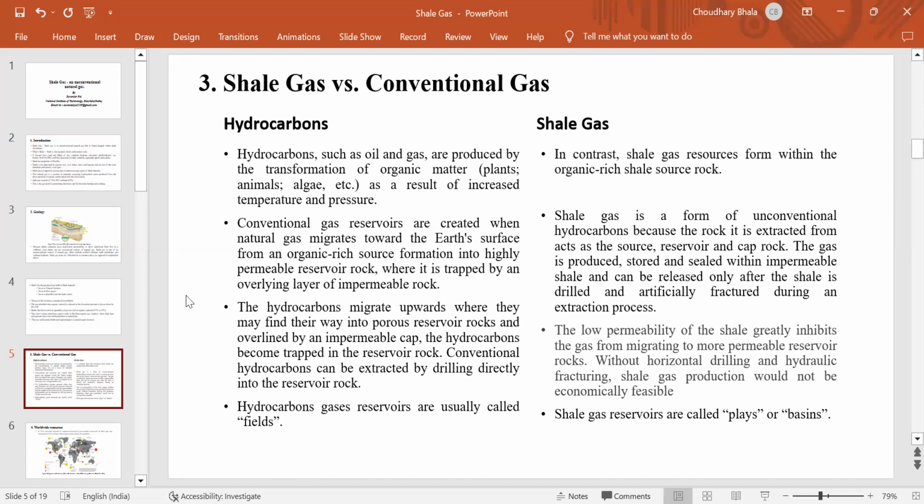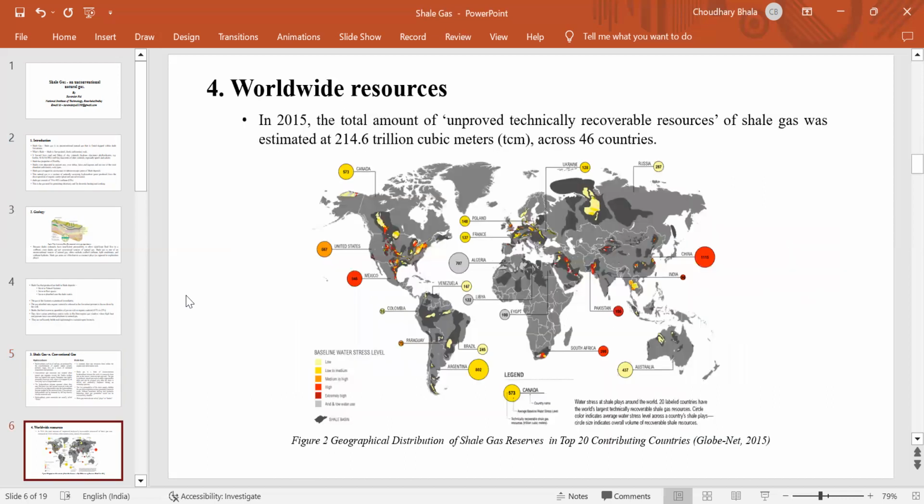Shale gas production would not be economically feasible. Hydrocarbon gas reservoirs are usually called fields, but shale gas reservoirs are called basins. Worldwide reservoir resources: in 2015, the total amount of unproved technically recoverable reservoir of shale gas was estimated to be 240.6 trillion cubic meters across 46 countries. Here we can see that worldwide, China has the most shale gas deposit.